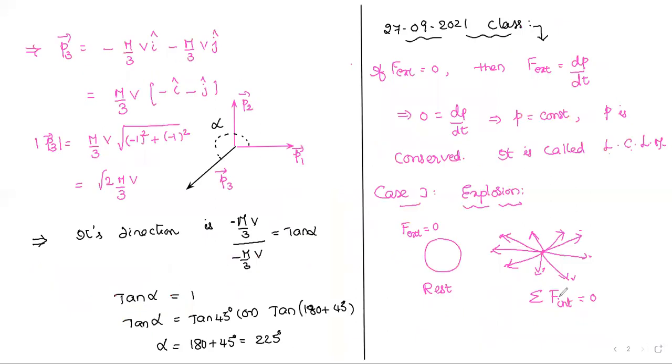So initially we are checking that the internal force is zero. Suppose you name the forces F1, F2, F3, up to F9, then F1 to F9, all the algebraic sum equals zero. This is what I'm saying: F internal equals zero in case of explosion. So the internal force is always zero.